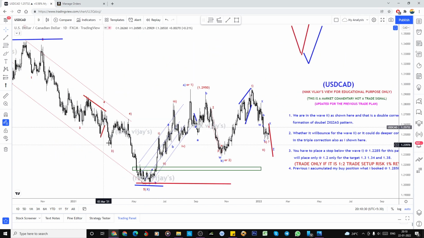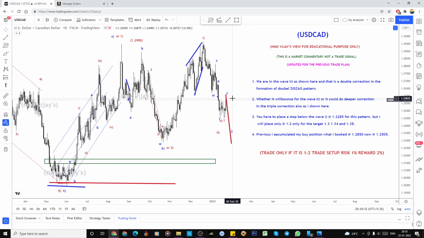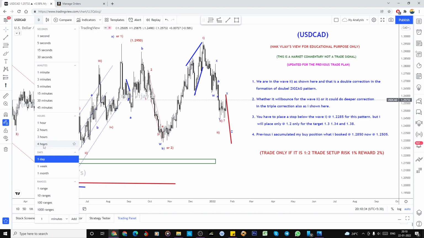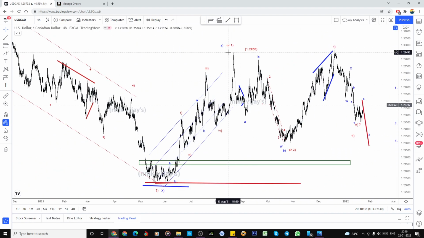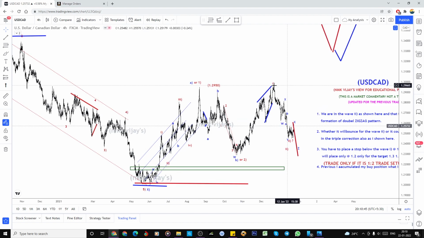So now the same pattern I'm looking for. So in that 4 hour chart, right? Whether we can make this as a B C, and this is the three-way structure. I'm not going to make this as a three-way structure and it is bearish, but my invalidation is the same here.